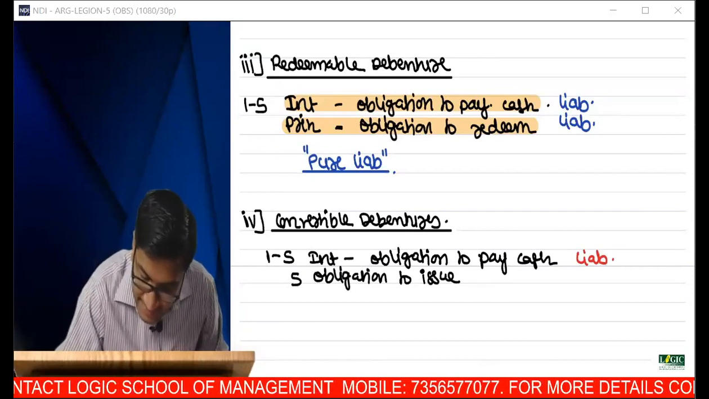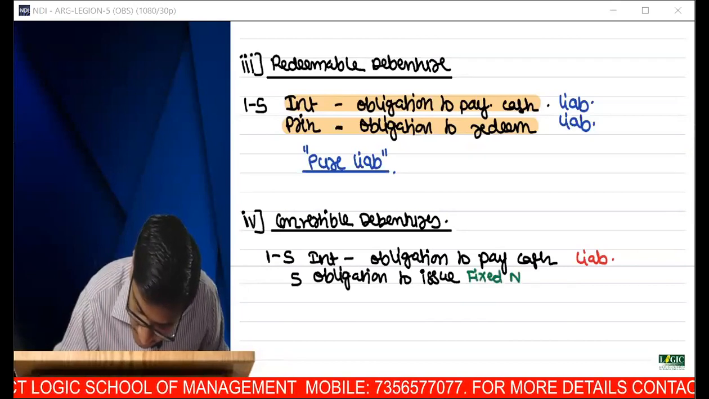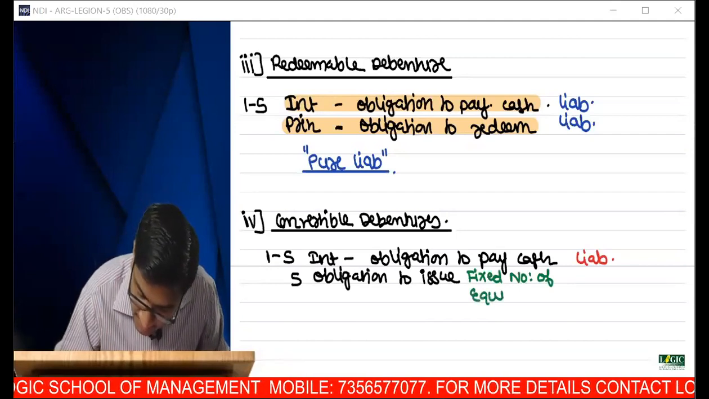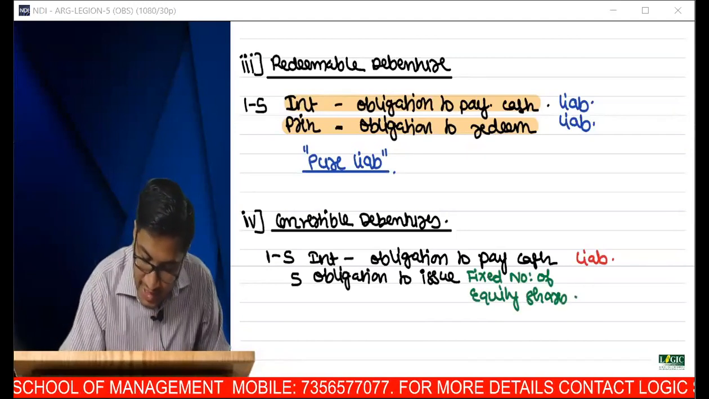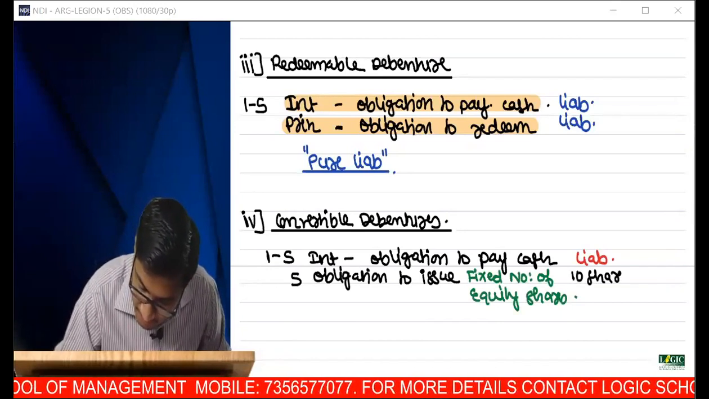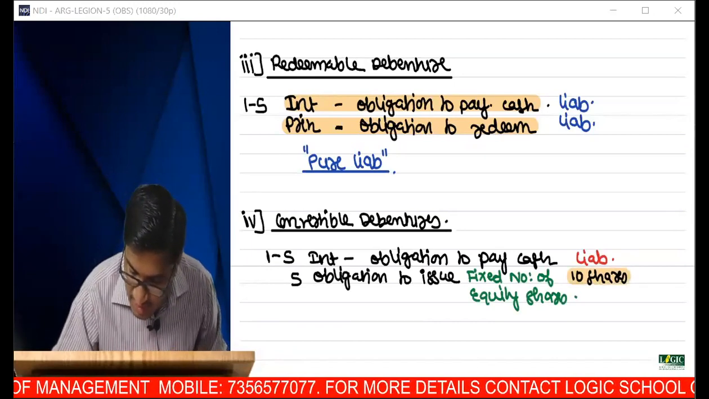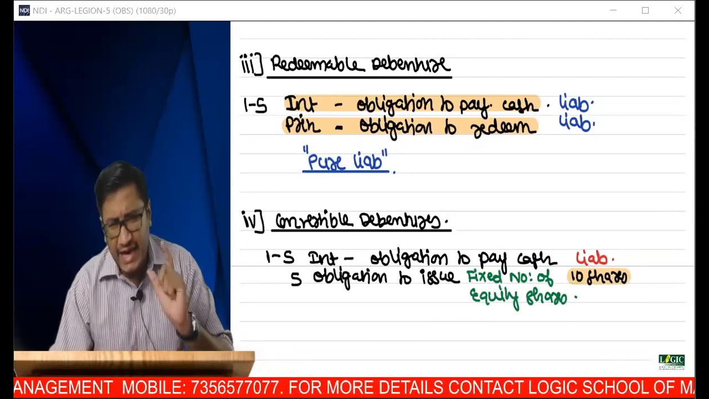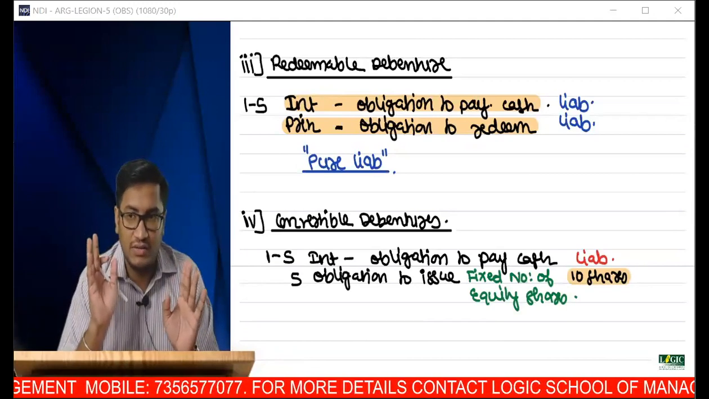For some purpose, I'm writing like this: fixed number of equity shares. Assume that they will be converted into 10 equity shares. So fixed number of 10 shares. Very important, because the moment I write it as variable, it is altogether a different scenario. We will discuss it in detail in financial instruments. Now it is a superficial discussion.